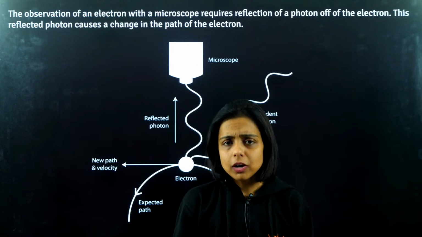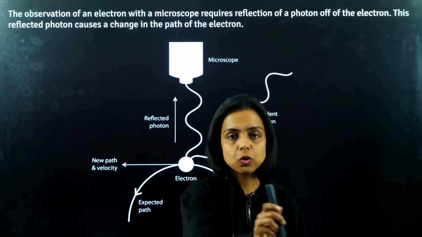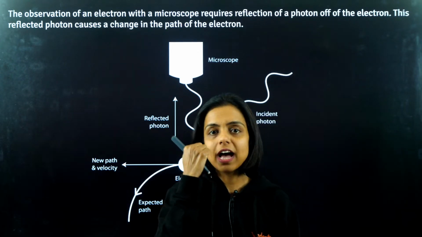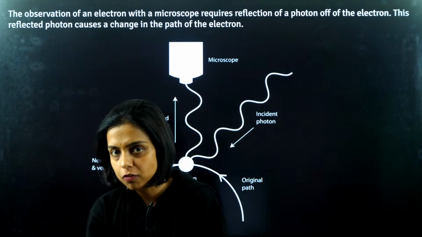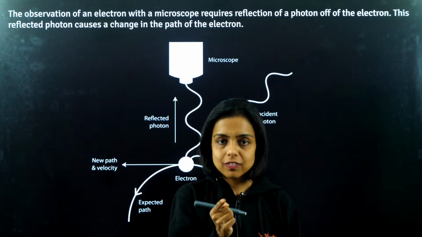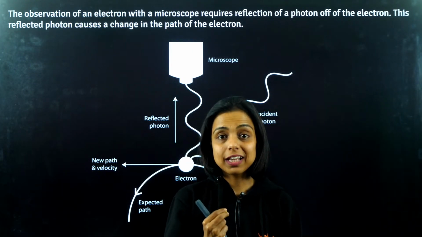Do you remember the Bohr model? In the Bohr model, Bohr said the electrons are in a fixed circular path. So you know the path where it is revolving. And you have the formulas for the velocity of that moving electron and for the radius of the orbit. So according to Bohr, you can calculate the exact velocity of that moving electron and how far it is from the nucleus, that radius also you can calculate.